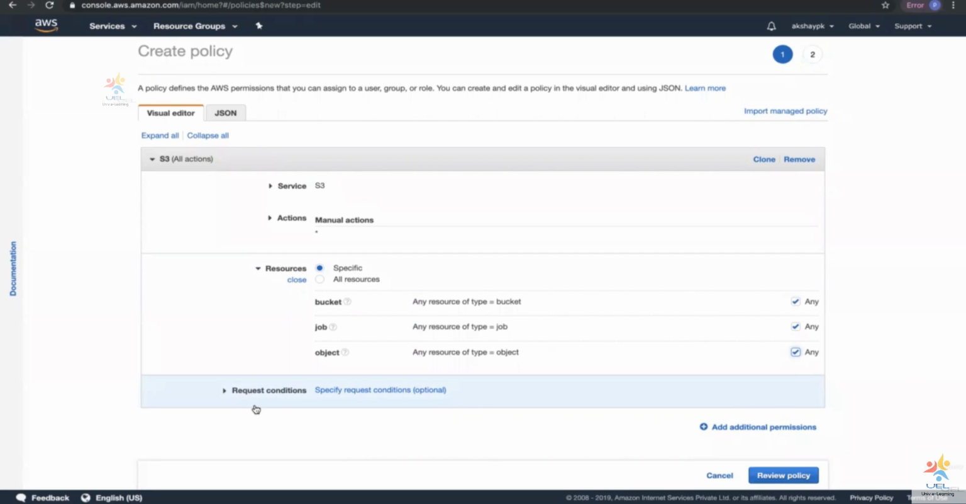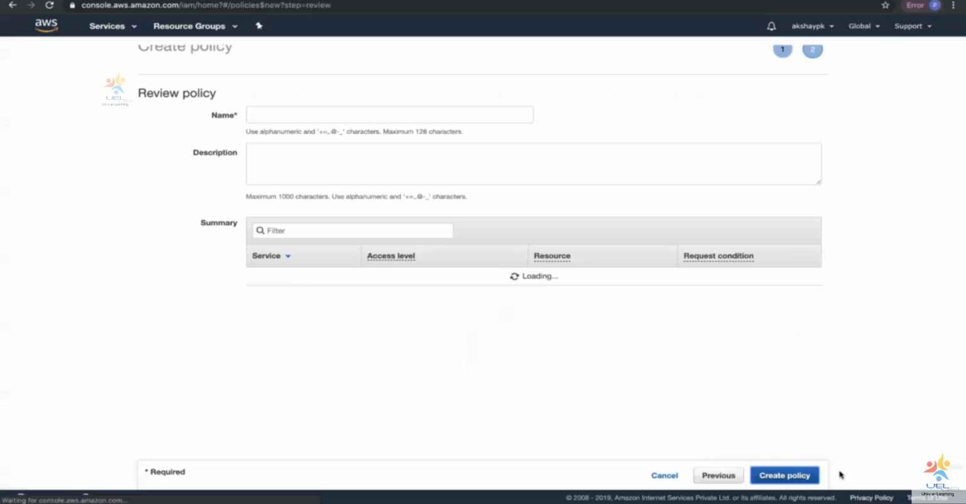And then under request conditions, I'm not going to mention any, but this is where you mention the source IP. We discussed the scenario before: if the source IP is from any member in the organization, then allow access, otherwise deny access, right? So that is where you can mention any request conditions that you want to. Right now we are going to go ahead and review the policy.